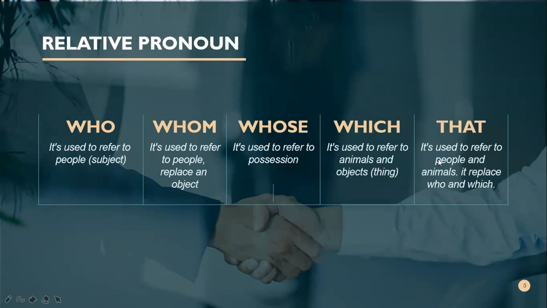All right. And the last, that. That is used to refer to people and animals, and it replaces who and which. So that is for all, actually. It can replace which, and it can replace who. It can refer to people and to things. And that can replace a subject and can also replace an object.